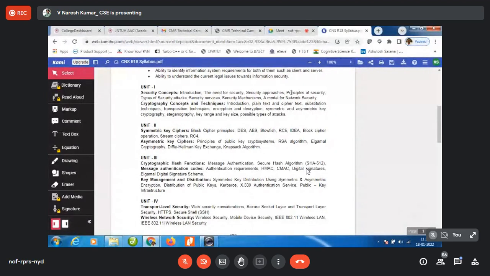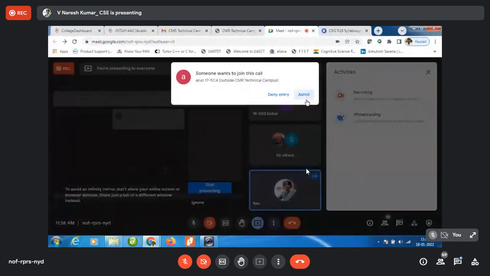Okay, see, unit 1 is going to have only the introduction part, where you are going to understand what is plaintext, ciphertext and all those particular things. And when it comes to unit 2, you are going to talk about symmetric key ciphers and asymmetric key ciphers. But here, dear friends, you have to remember our main goal of network security, which you have studied: CIA. CIA in the sense what? Confidentiality, integrity, and authenticity. Okay.